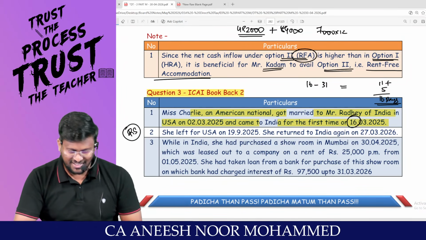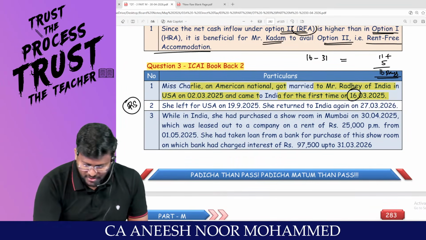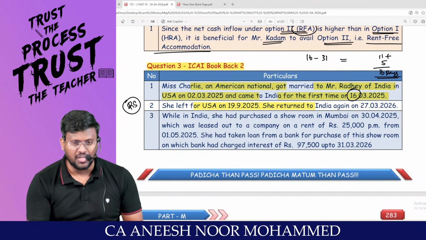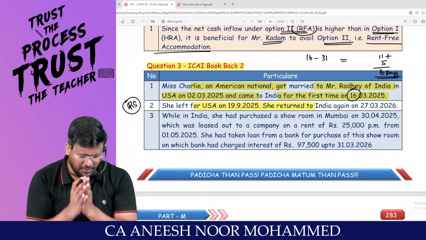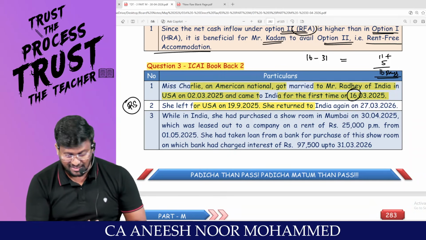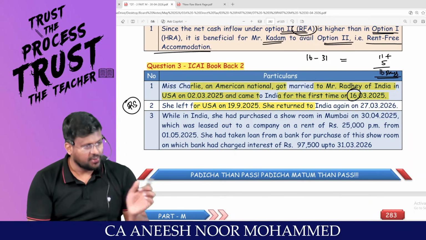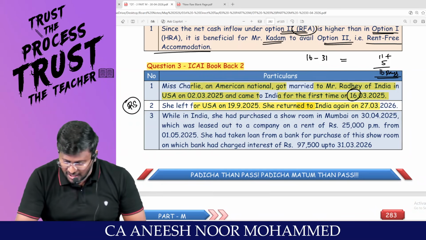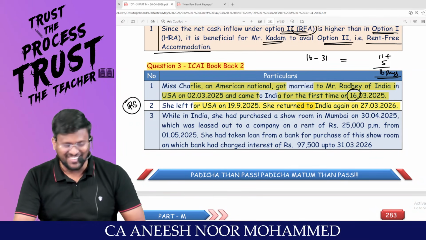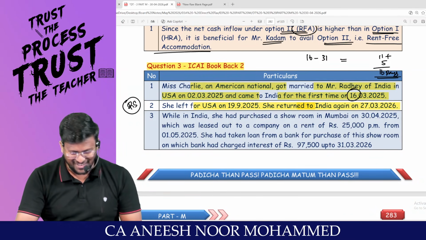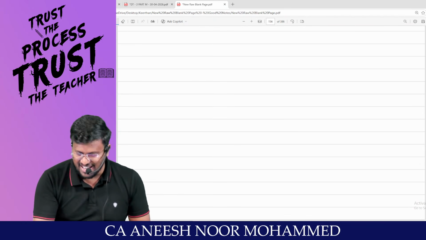She left for the USA on 19/9/2025. In our year, she has left India. That means from 1st of April till 19th of September, she was in India only. She returned to India again on 27/3/2026. Super. That means it is easier.